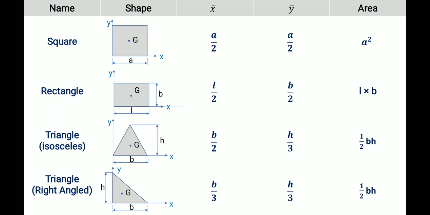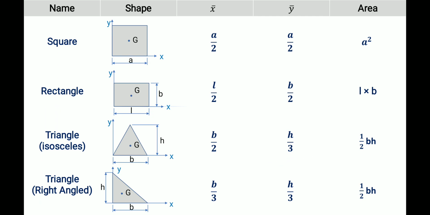Then the isosceles triangle. Isosceles means two sides have equal length. For this triangle, the base is b and the height is h. So x bar will be the midpoint, b by 2. Then y bar, the height along the y axis, is h by 3.